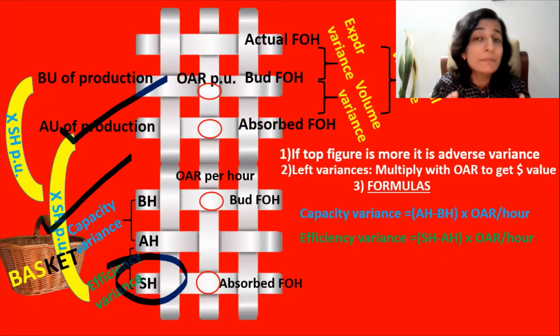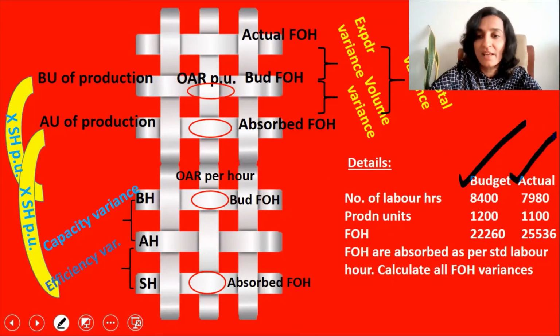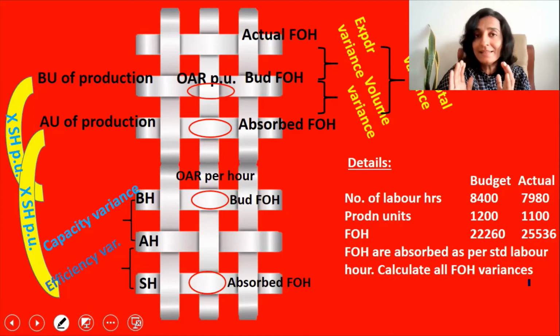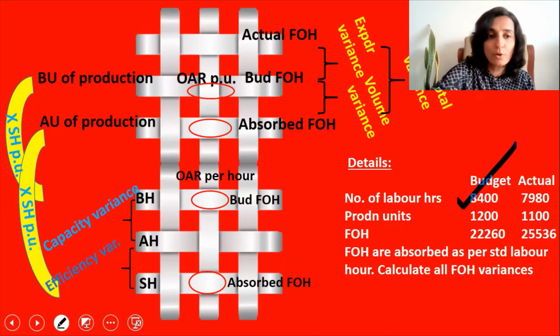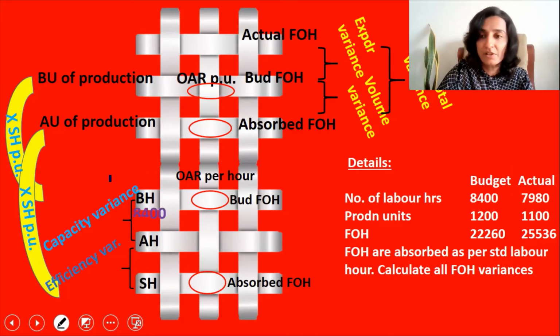Now let's do a complete problem on fixed overhead variances. So these are the details of the question. We have the budgets and the actuals, and we are asked to find out all fixed overhead variances. Now we will key in the details that are given in the question into the grid. So the first detail that has been given is the budgeted hours, 8,400. Budgeted hours is here, so I'm going to key in 8,400 there.